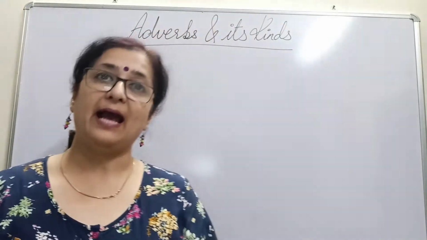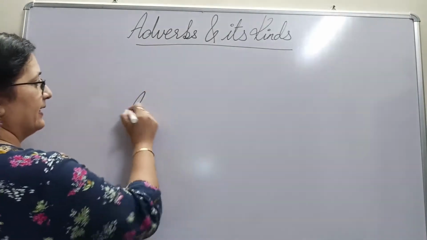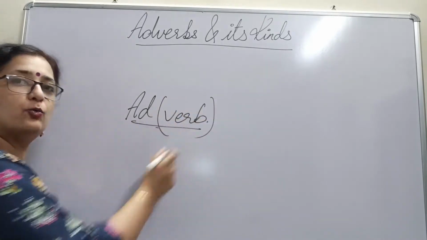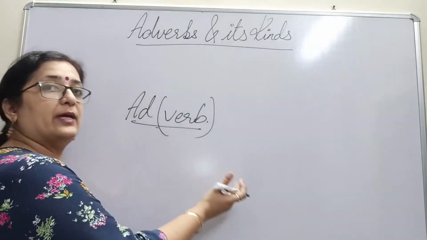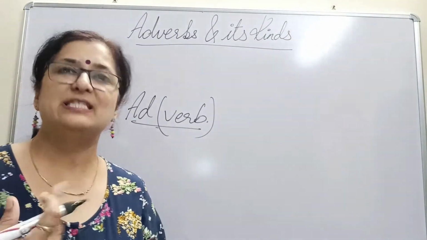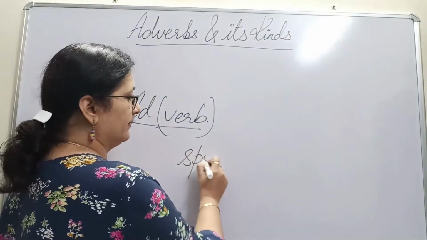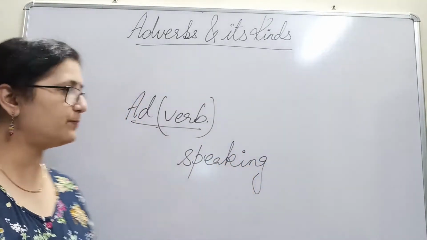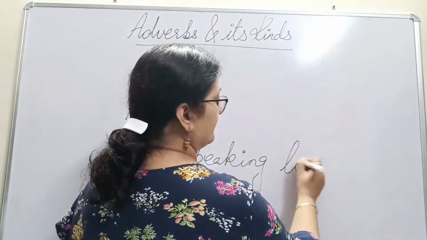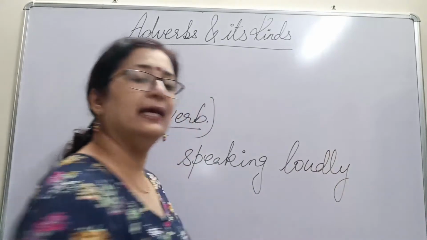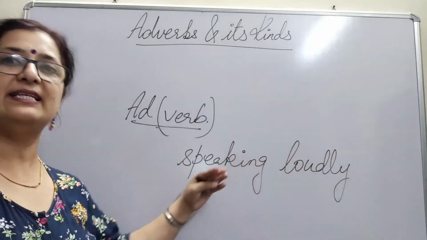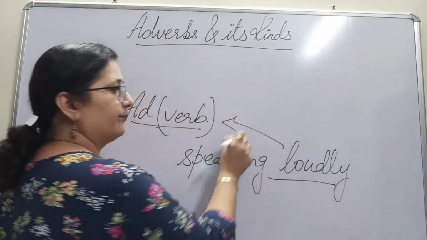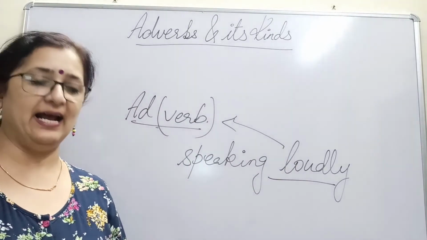What exactly do we mean by adverbs? As the word says, add to verb. That means there is something which is added to a verb. Verb, something that we are doing. Suppose I'm talking about speaking. This is a verb. Now, how am I speaking? Speaking loudly. I'm speaking loudly. So, a word that describes or talks about a verb is said to be an adverb. This loudly is the adverb.